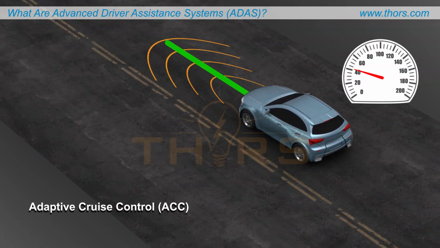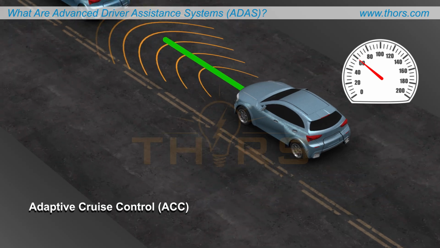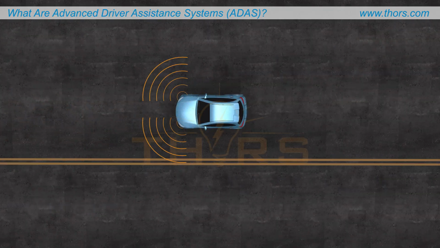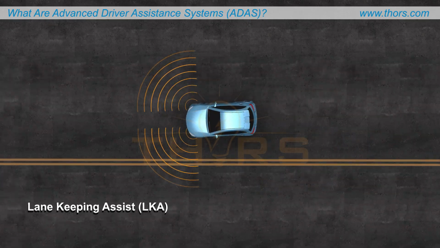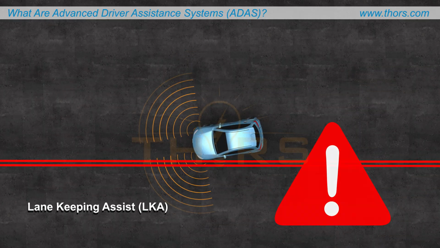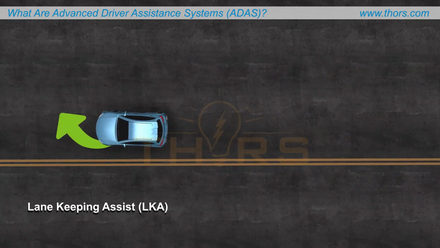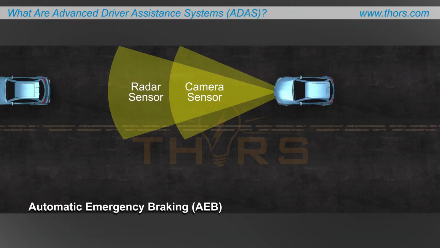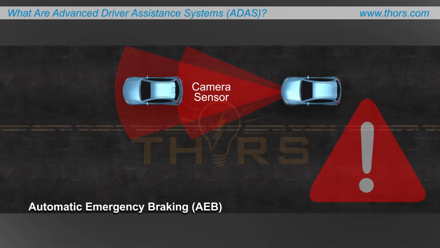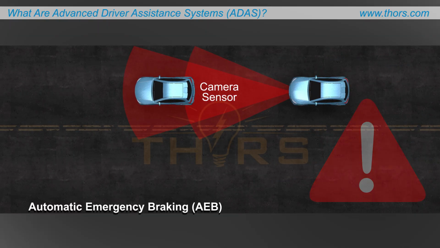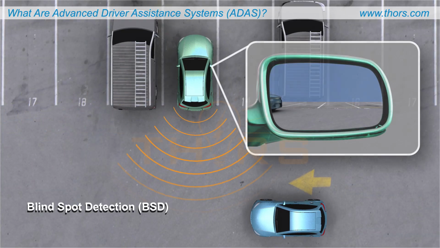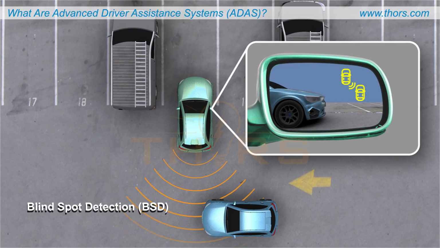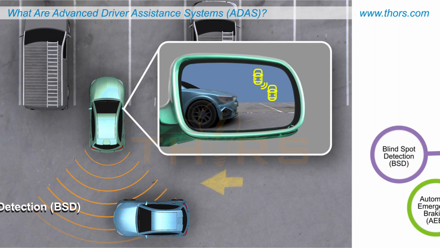ACC is an autonomous feature that allows a vehicle to adjust its speed based on the distance from another vehicle in front of it. LKA is a feature that alerts the driver when the vehicle begins drifting across the lane markings. AEB is a feature that is designed to automatically apply the brakes in response to unexpected situations while driving. BSD is a feature that alerts drivers about vehicles in adjacent lanes that are not visible in the vehicle mirror.